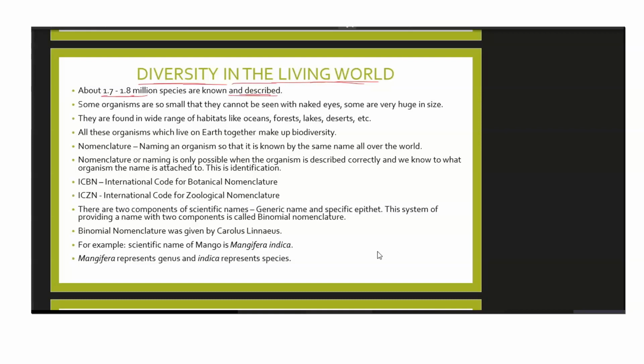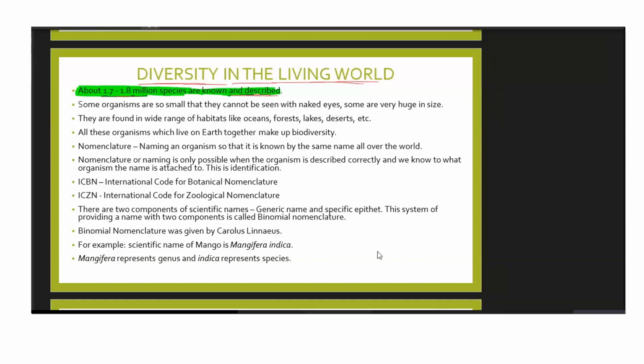So this question has also come in your exam. The question was given that how many known species are there. Currently, how many species are known and described? The options given were 1.7 to 1.8 million, 1.4 to 1.6 million, 2.2 to 2.5 million, like this. And then it was asked what should be the correct answer. The answer is 1.7 to 1.8. At least this is what is written in your NCERT, so you need to follow this.